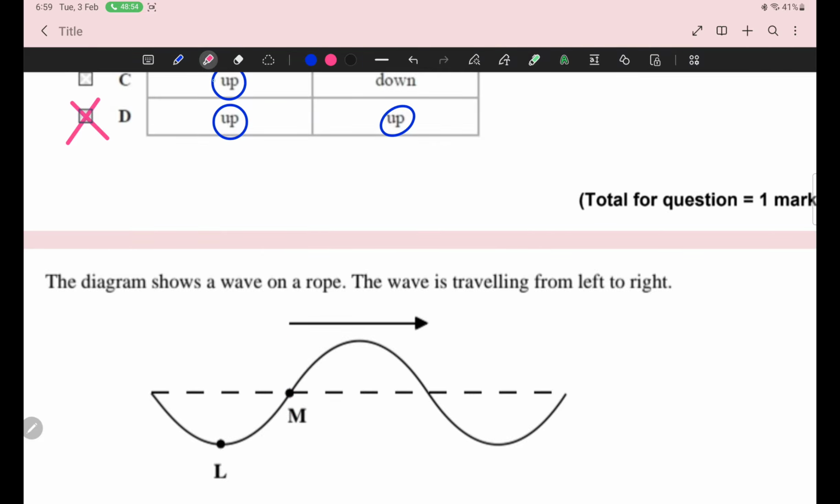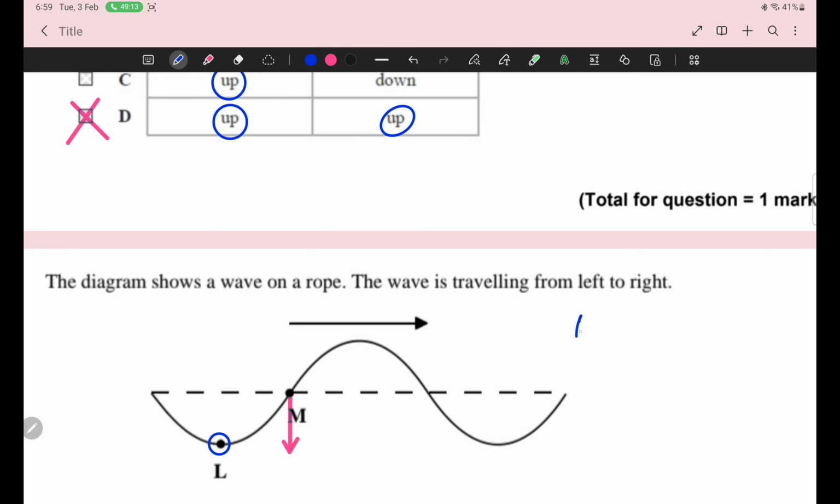Yes. Why it will go down? Why? Yes. L is the previous point, so it will move down. Okay, it will move down. But this is not complete cycle. Sir, this is quarter cycle.